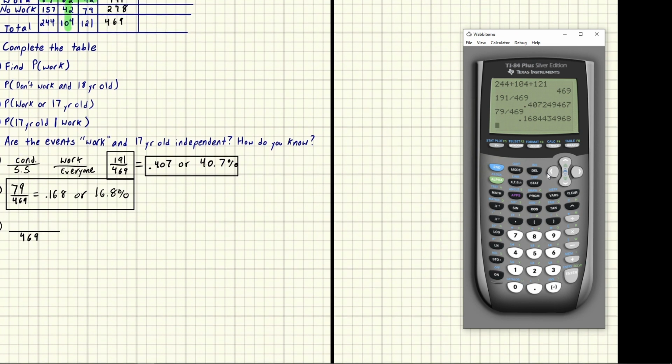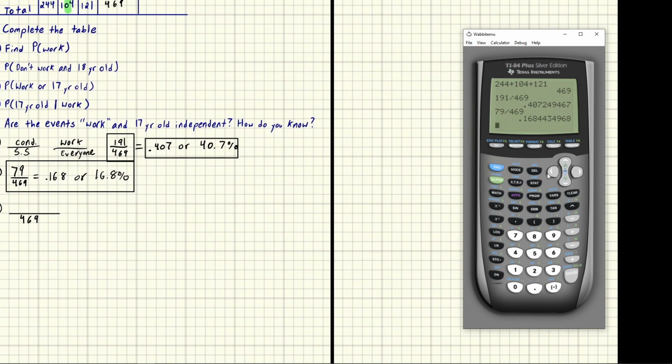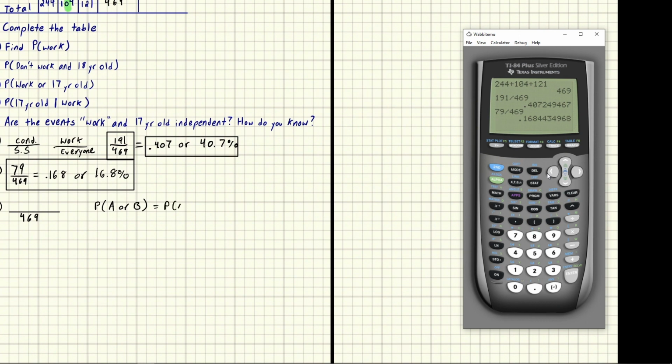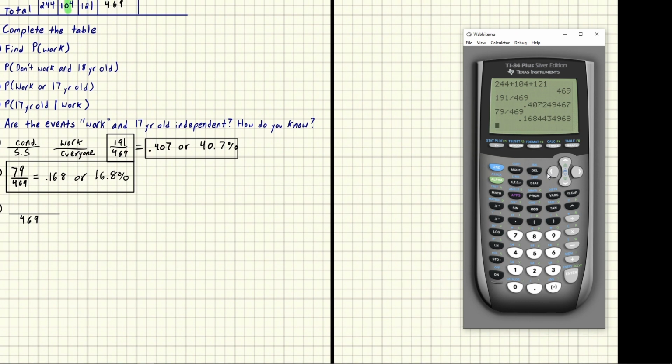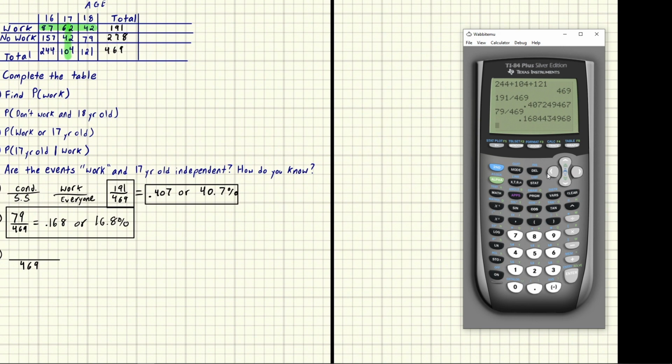If you remember, for the probability of A or B, the not mutually exclusive case is the probability of A plus the probability of B minus the probability of A and B. I know some instructors are big on using the formal definition, so you would write that out, and then write out each individual one.